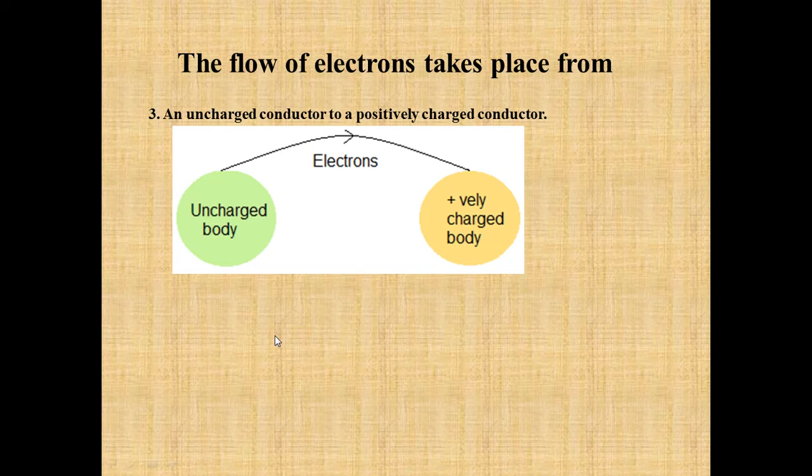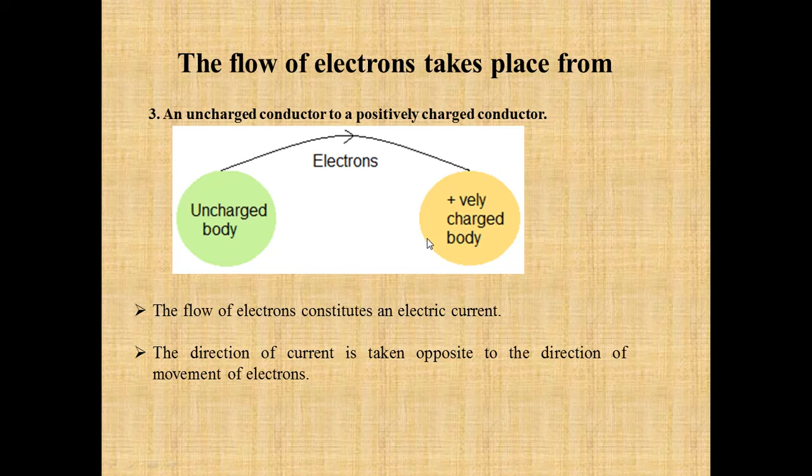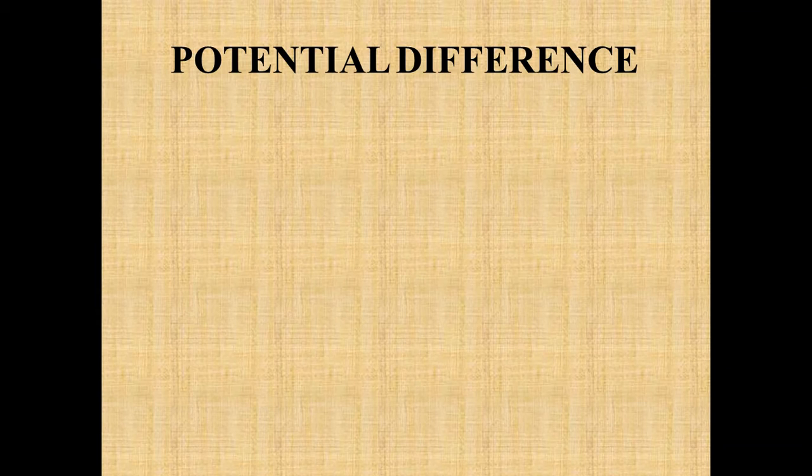Then an uncharged conductor to a positively charged body. Suppose an uncharged body and a positively charged body are connected together, so electrons start flowing from the uncharged body to the positively charged body. So this is how the flow of electrons takes place, and this flow of electrons constitutes the electric current. Now what causes this flow of electrons?